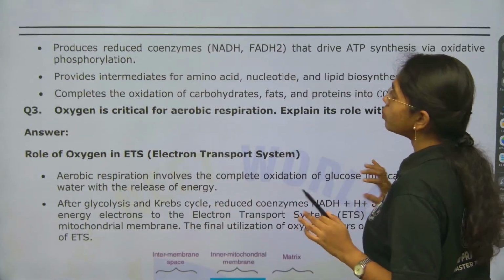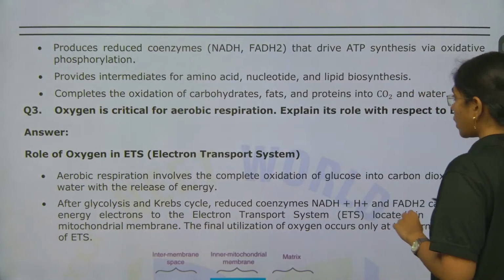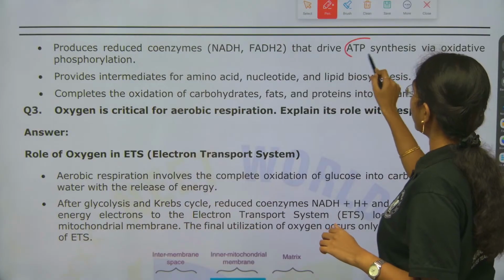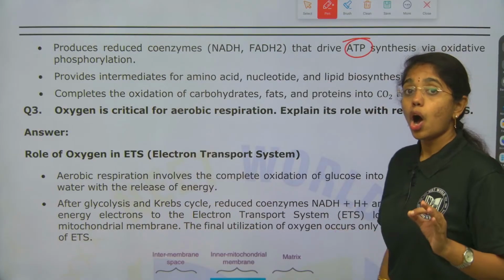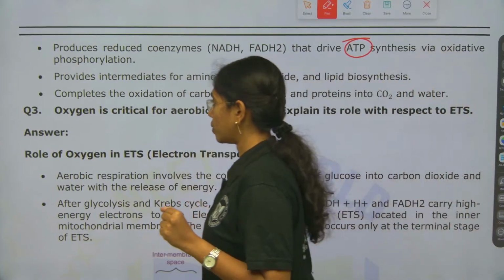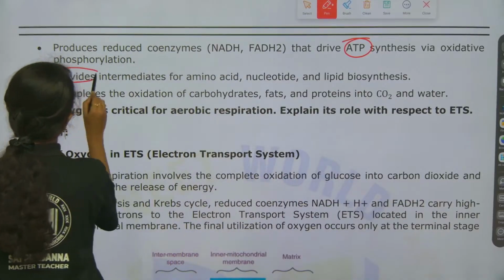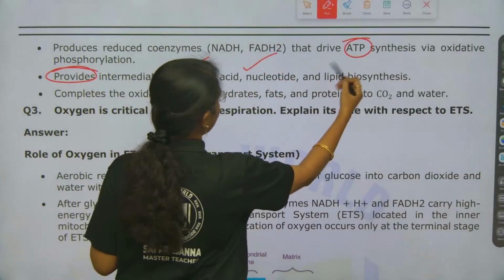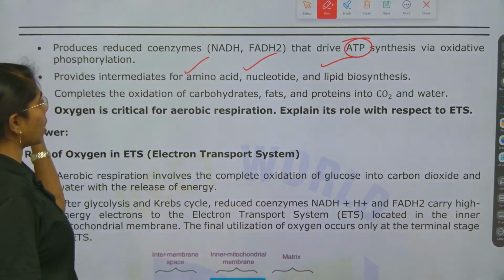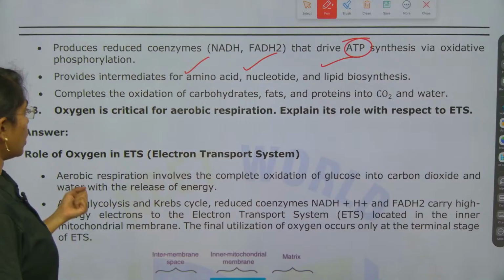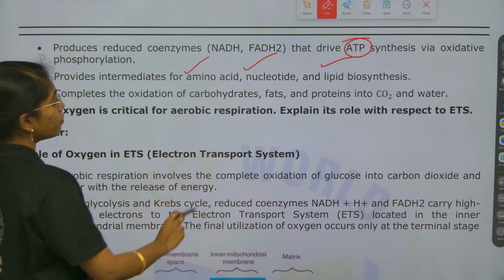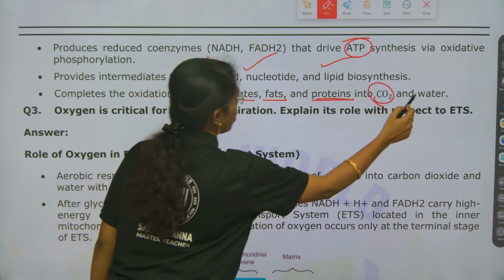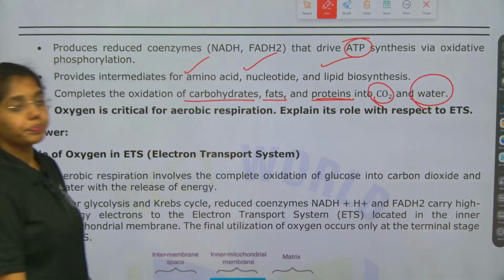This produces coenzymes like NADH and FADH2 that drive ATP synthesis via oxidative phosphorylation. Next, this provides intermediates for amino acid, nucleotide and lipid biosynthesis. That is why this is called as what? Amphibolic pathway. This completes the oxidation of carbohydrates, fats, proteins into carbon dioxide and water.